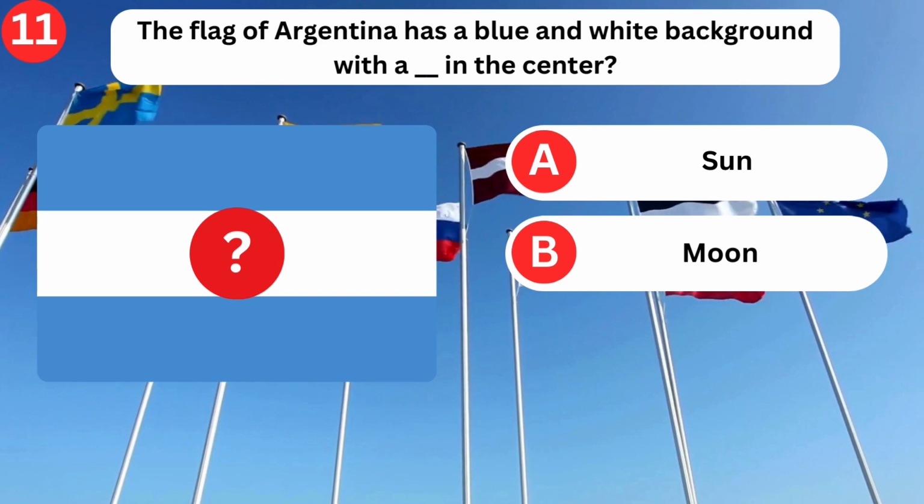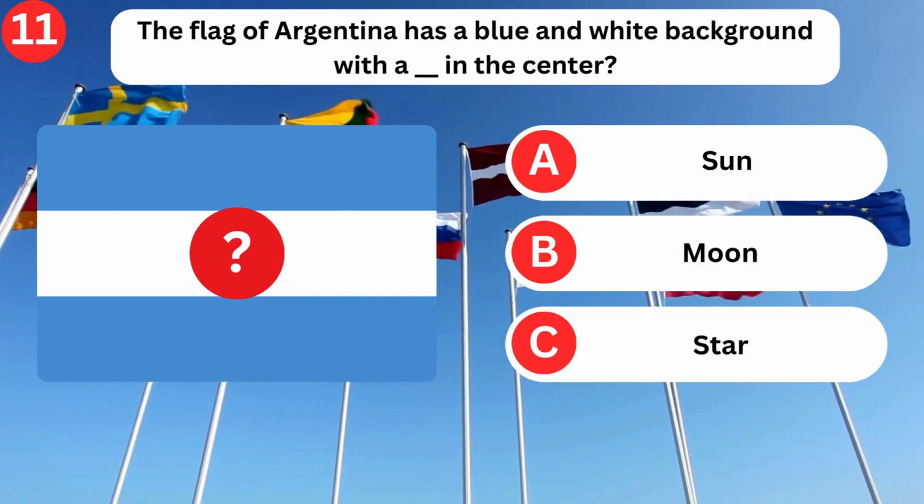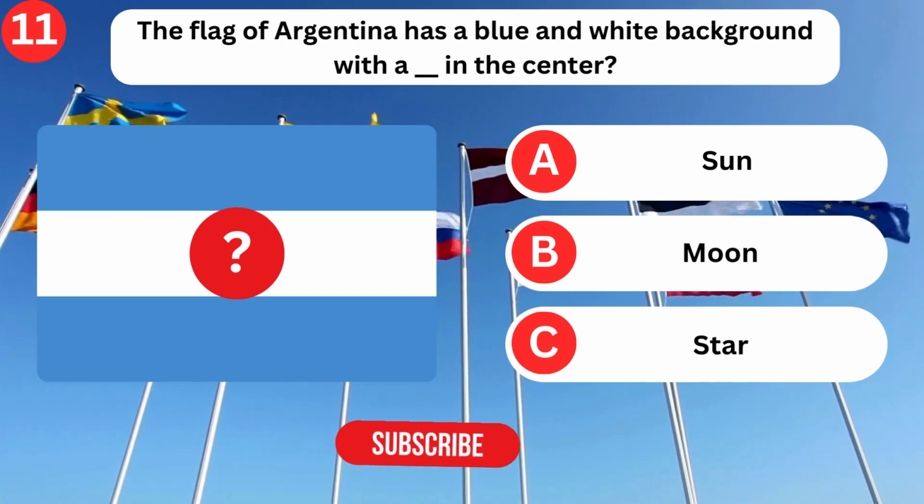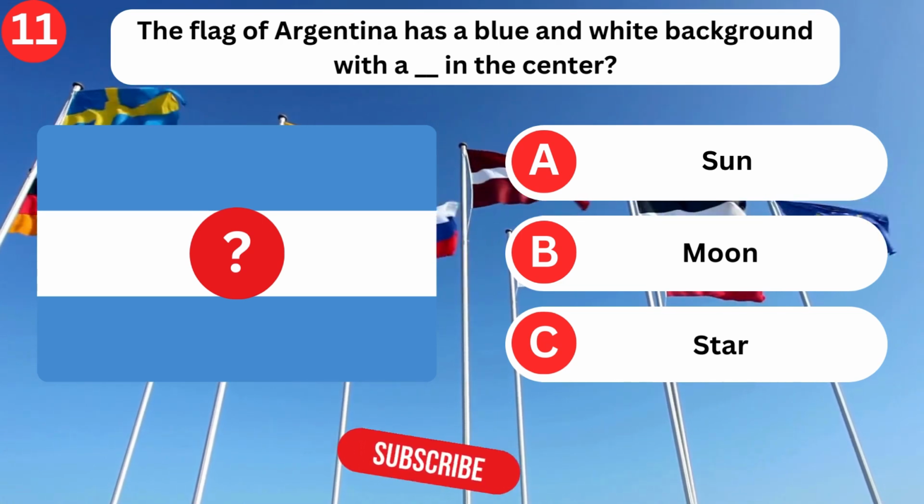The flag of Argentina has a blue and white background with a blank in the center. Sun, moon, star. Sun.